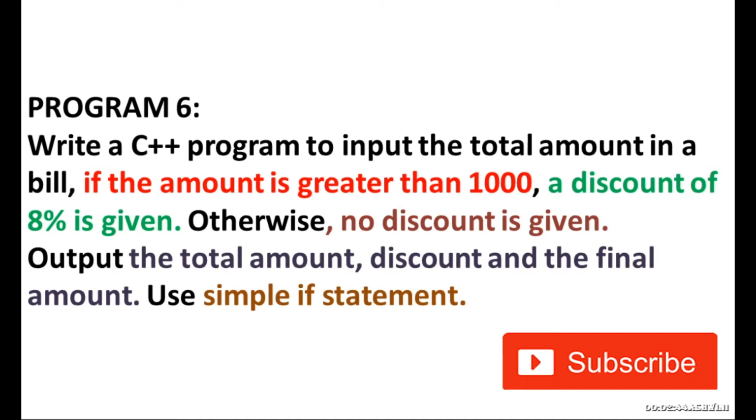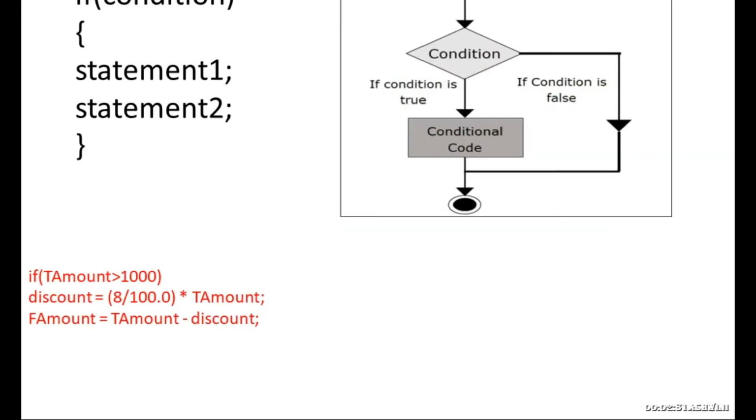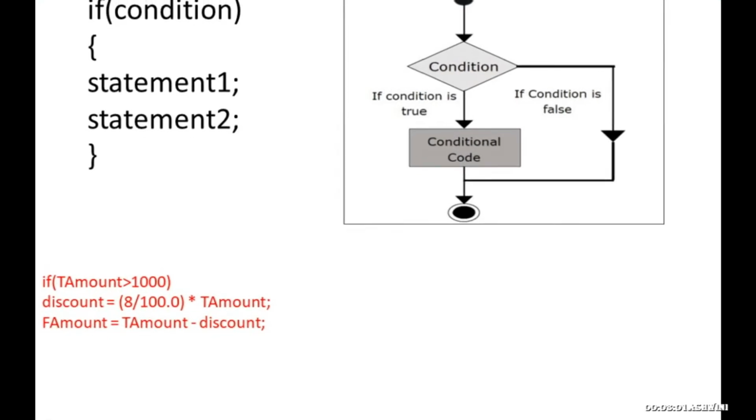So let us see the program. They have told you to use an if statement, simple if. So simple if is: if condition, you are going to give a condition. Within the flower braces, you are going to write the set of statements and close the flower braces. This is your simple if syntax.